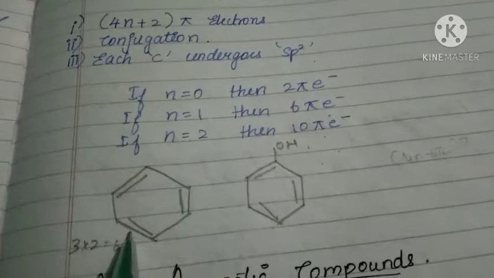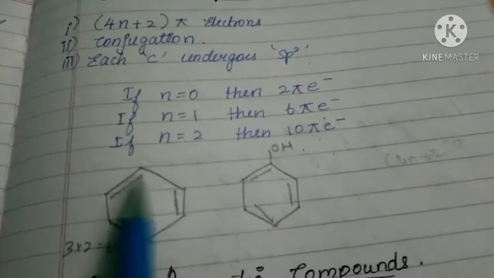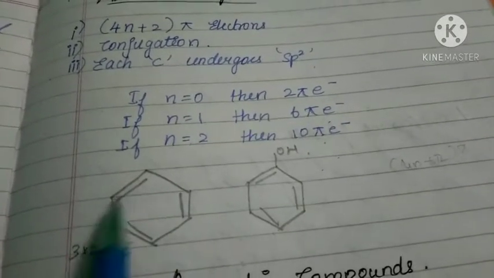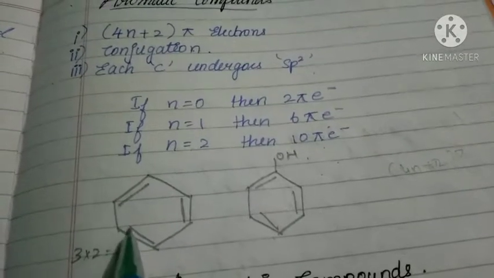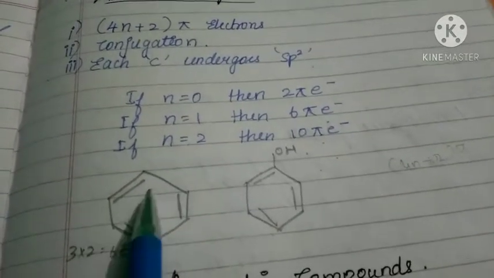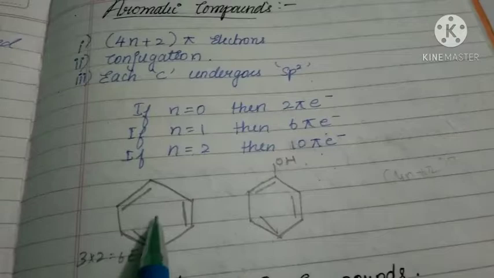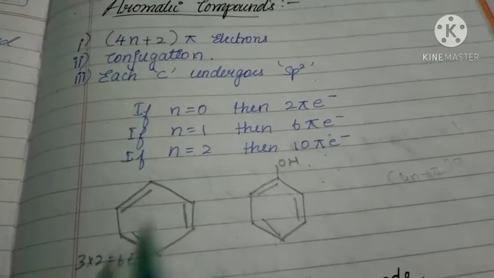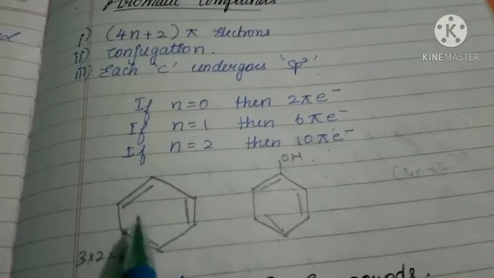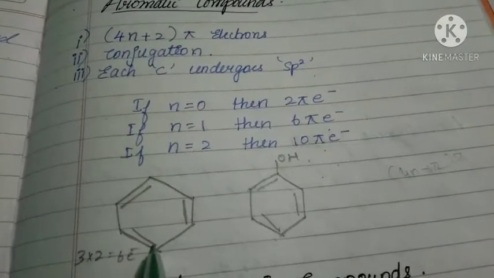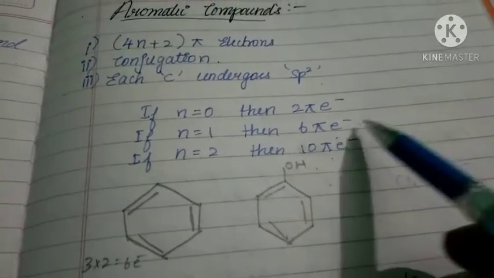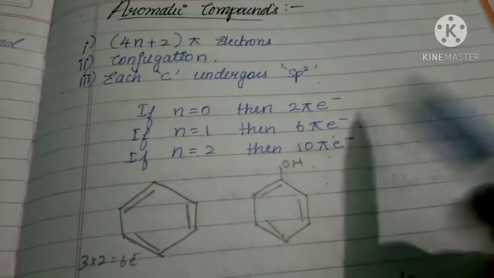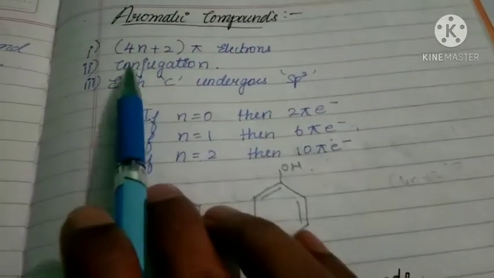See, this is the example. This is what? Benzene. If you see this benzene, it contains how many pi bonds? 1, 2, 3. That means it contains 3 pi bonds. Each pi bond contains how many electrons? Either sigma bond or pi bond, any bond contains 2 electrons. So 3 pi bonds contain 6 pi electrons. So the first rule is obeyed because 6 pi electrons are present.